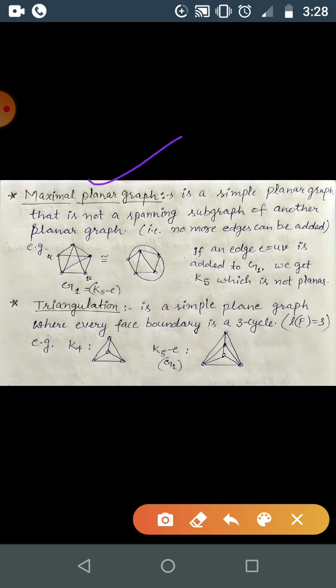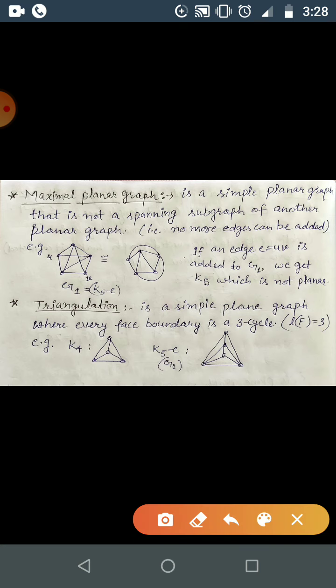So by this reason, if G is a maximal planar graph, then we cannot add any edge and still have the graph remain planar after adding the edges, okay? So obviously the maximum edges have been added to this one so that it is planar, and if we add one more edge then it will become non-planar. That is the maximal planar graph, okay?